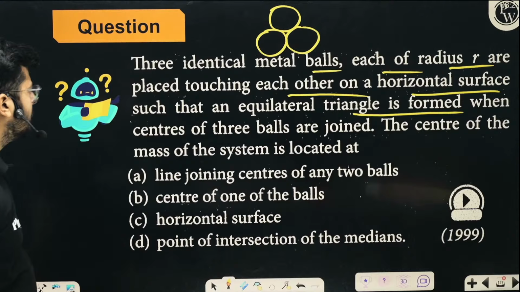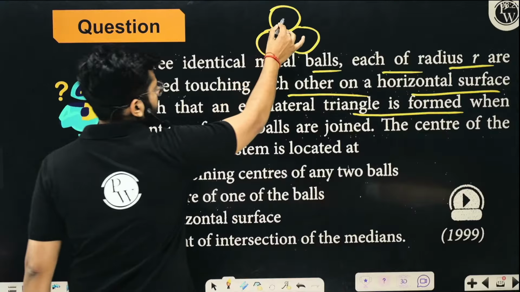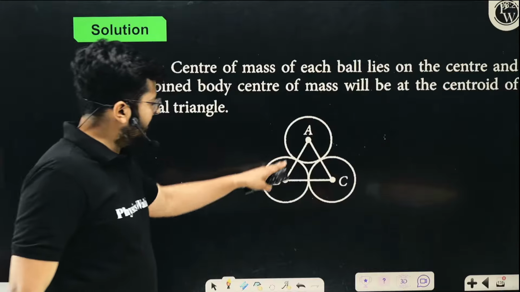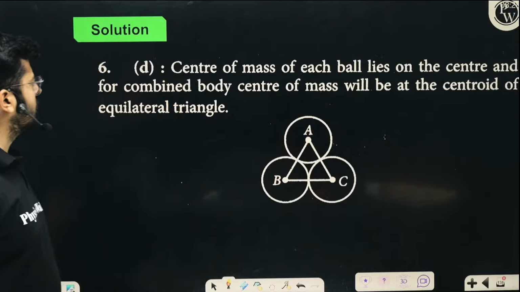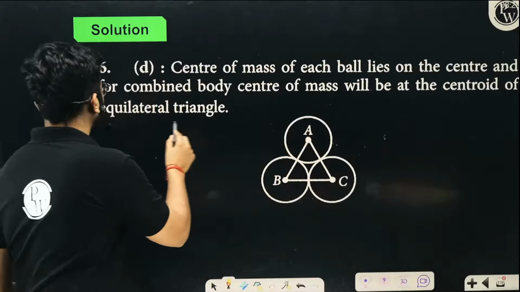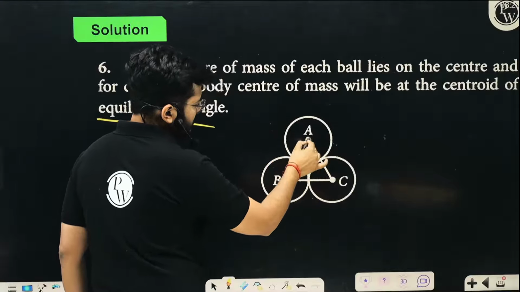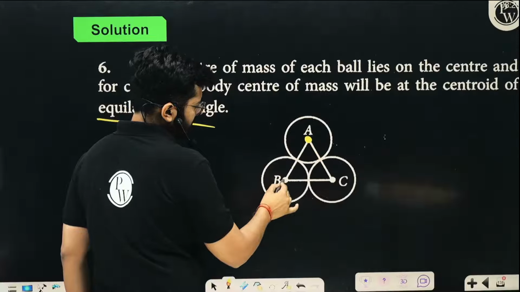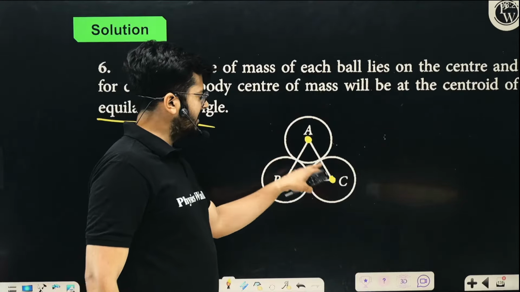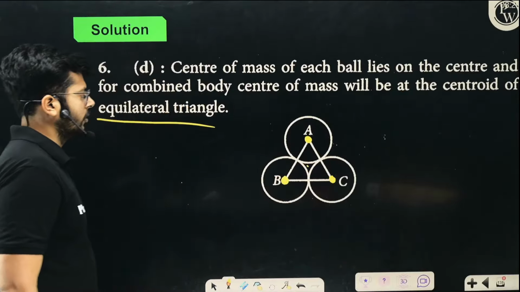Okay, the center of mass of the system is located at the line joining the center. Of course, the center of mass is located at where? So you see, once you join them, these are the three particles, and the center of mass you have to find out. You see that the center of mass will be located at the centroid of this system, right? Centroid of the equilateral triangle. You can imagine the entire mass is located over here, over here, and over here. So we have three particles. The center of mass of these three particles will be at the centroid of the triangle, right? At 2h by 3 from the top, right?